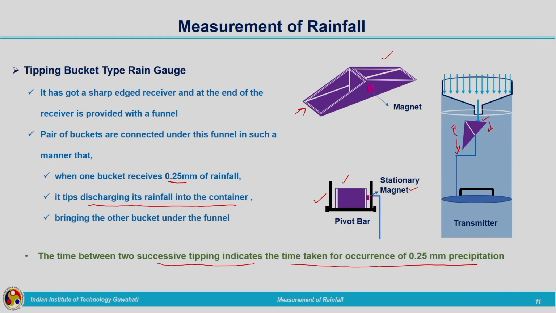So, it is not a fixed time we are recording, it is a fixed amount of rainfall we are recording. The time taken will also be noted. So, we will get a graph, or readings, corresponding to every 0.25 millimeters of rainfall and the time taken for it to occur.